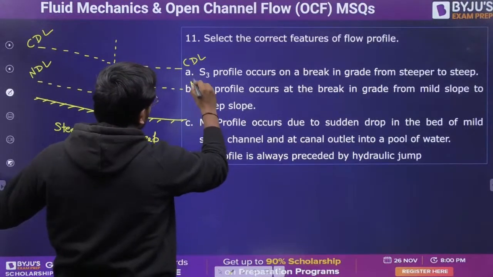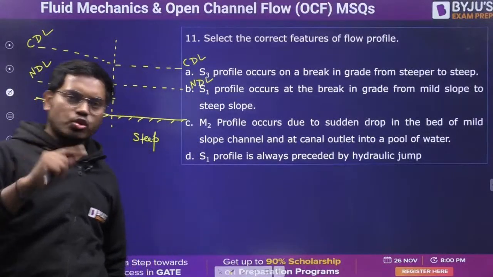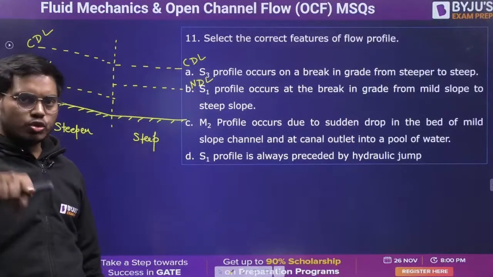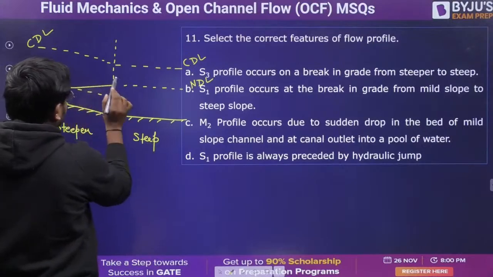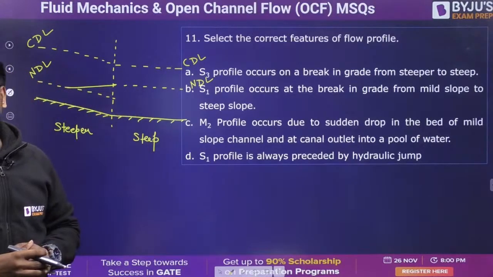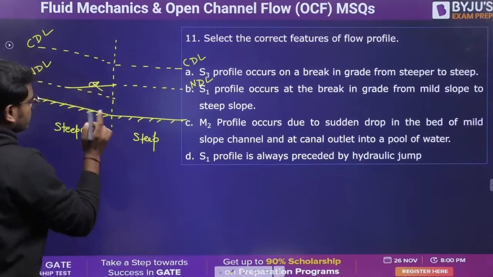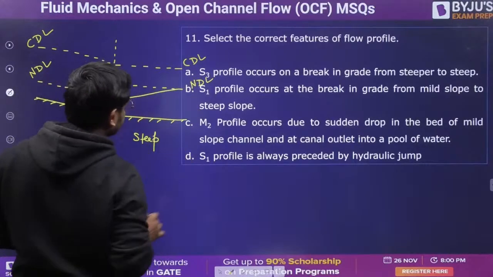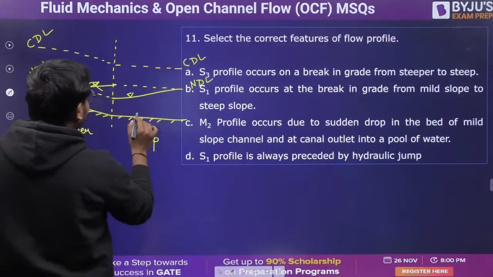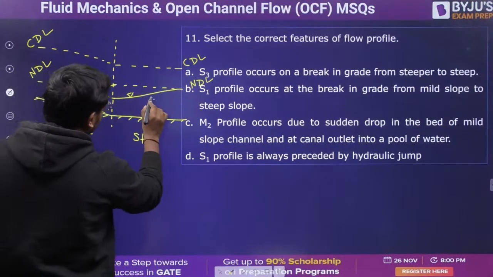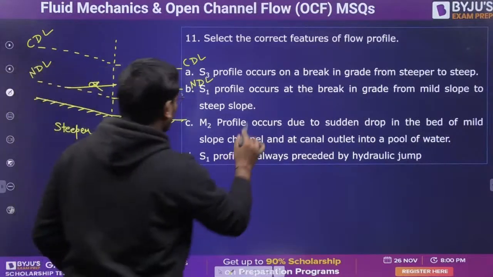But also you know that you can't go upward in zone 2. In zone 1 and zone 3 you can rise, in zone 2 you have to fall. NDL to NDL I have to go. If I try to go like this, it doesn't happen, because in zone 2 I am rising, which is not possible. So the other way is this. Is this possible? I think this is possible, because this is zone 3. In zone 3 you can rise, and the profile name is going to be S, because this is a steep slope, and 3 because this is in zone 3. So option A is right.